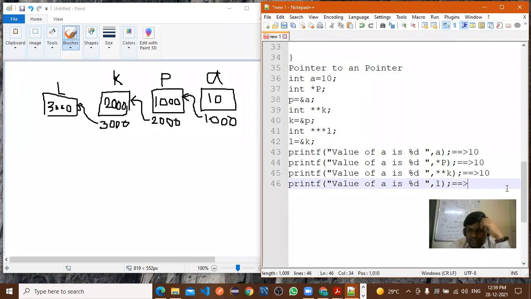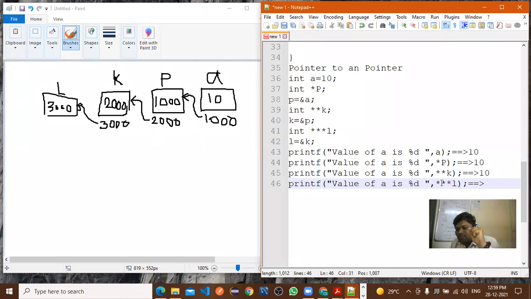Now suppose single star L. What is the value? 2000. Good. 1000. Right. 2 star L. 1000. 3 star L. 10.